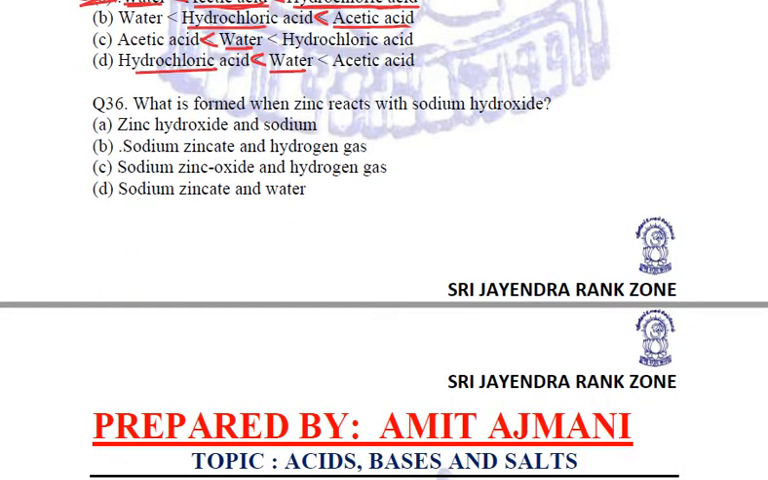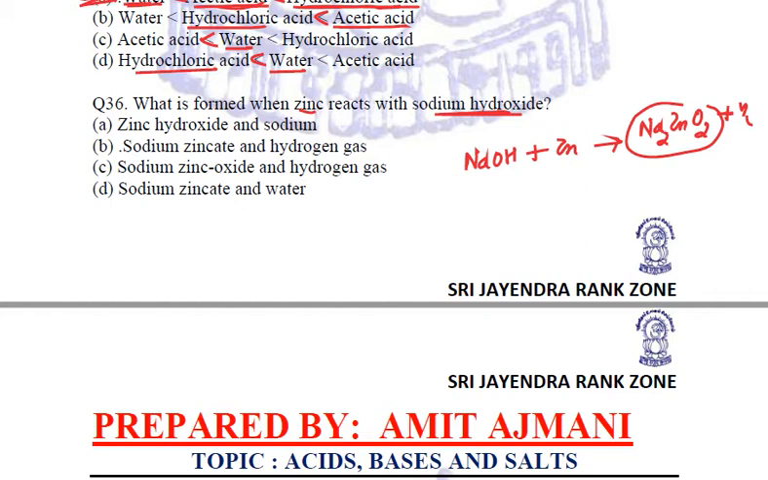What is formed when zinc reacts with sodium hydroxide? Now this was a very important reaction. I told you people that this is quite important, that NaOH, sodium hydroxide, is reacting with zinc. Bases reacting with metal. These are some of the bases which react with only a few metals, and it forms Na2ZnO2 along with liberation of hydrogen gas. And this Na2ZnO2 is called sodium zincate.